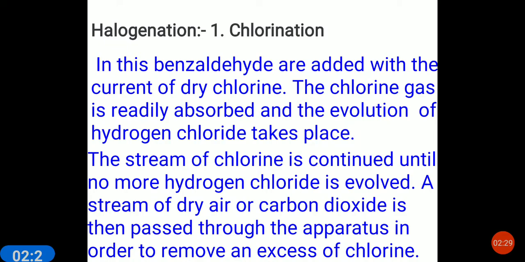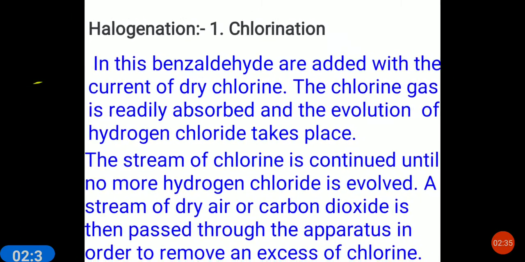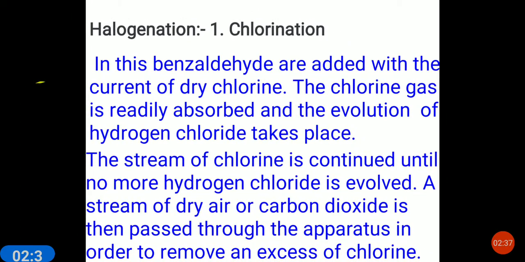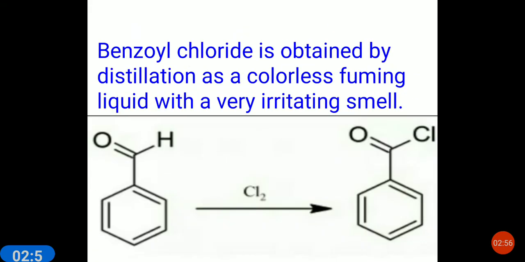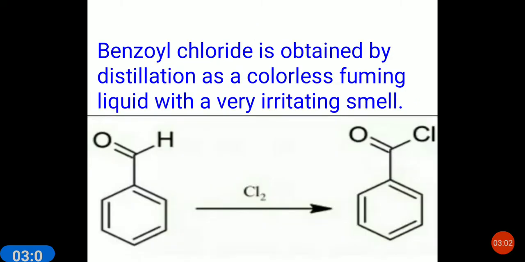When benzaldehyde is treated with a current of dry chlorine, chlorine gas is easily absorbed and hydrogen chloride is evolved. The stream of chlorine is continued until no more hydrogen chloride is evolved. A stream of dry air or carbon dioxide is then passed through the apparatus to remove excess chlorine, and then benzyl chloride is obtained by distillation as a colorless fuming liquid.